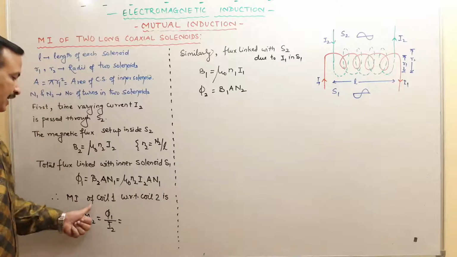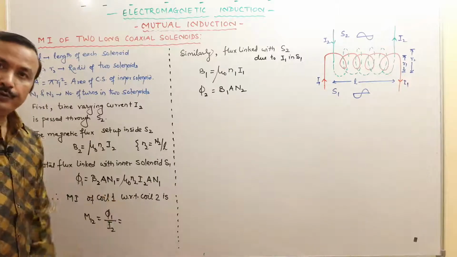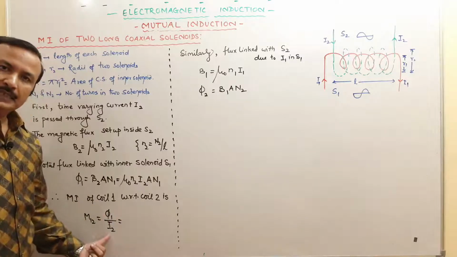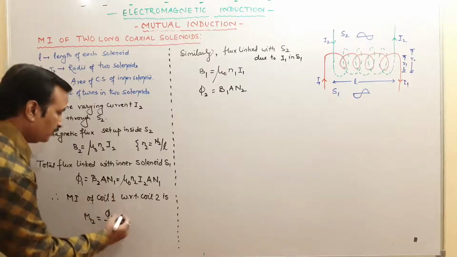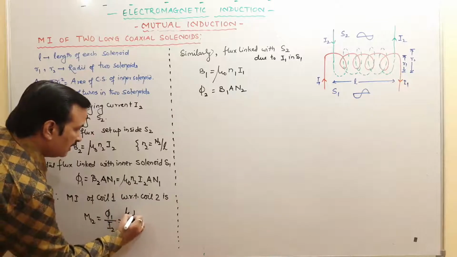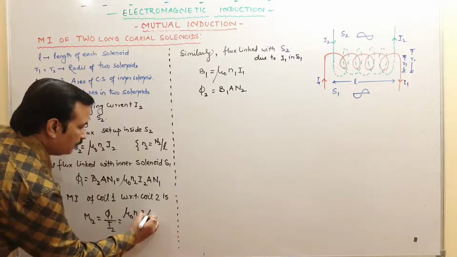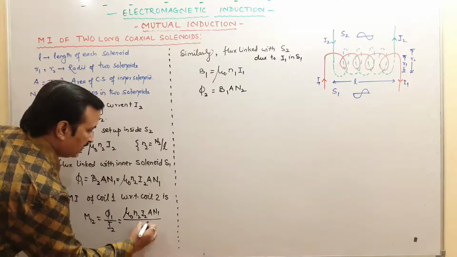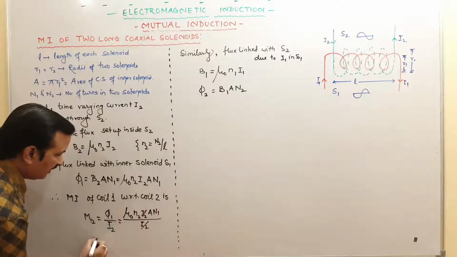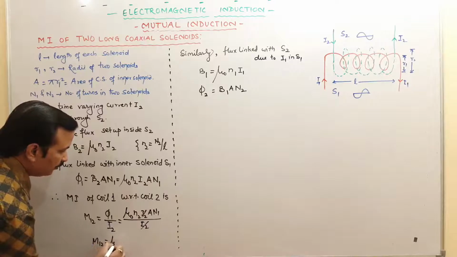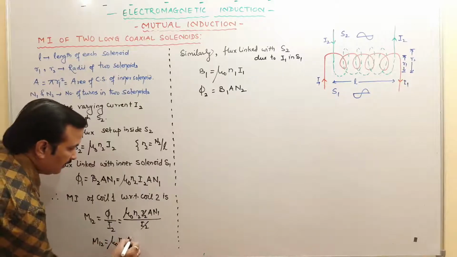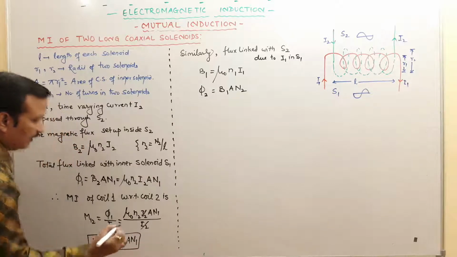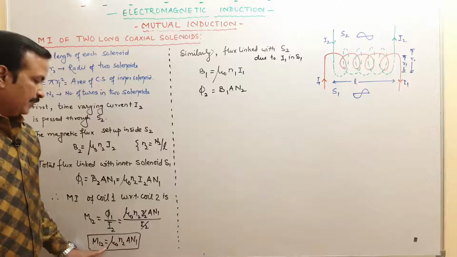So mutual inductance of the coil 1 with respect to coil 2. म्यूचुअल इंडक्टेंस का डेफिनेशन हमने अभी देखा, flux change upon current, phi upon I. चलिए तो रख दीजिए mu naught into I2 A N1 upon I2. This will cancel. We are left with M12 equal to mu naught into A N1. This is mutual inductance of 1 with respect to 2.